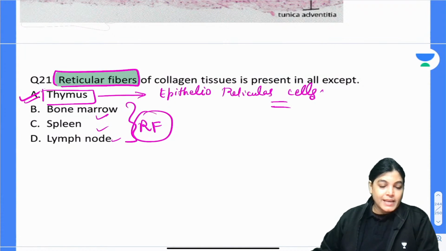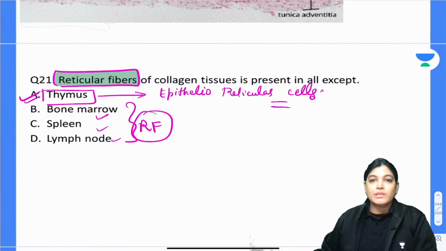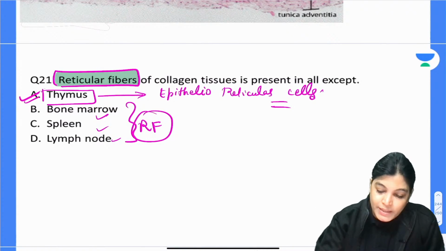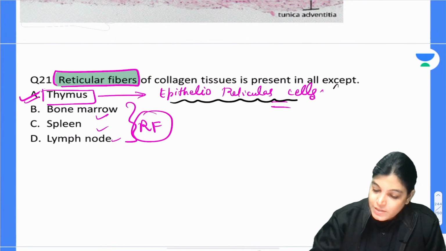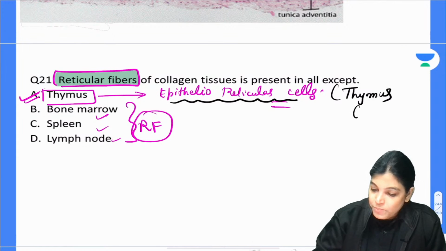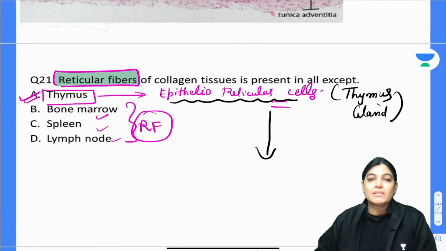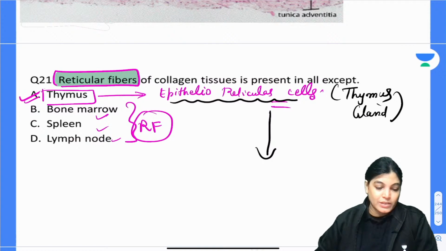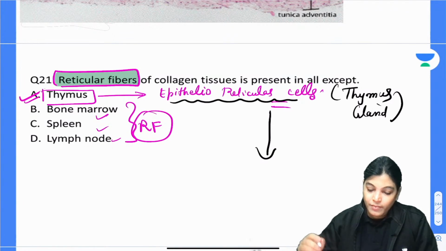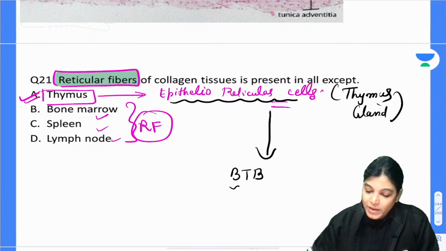The next important point: can anybody tell me what is the function of epithelioreticular cells? It is forming one important layer. Epithelioreticular cells present in the thymus gland are very important for forming one of the layers. It's absolutely correct, Sri, don't worry. The epithelioreticular cells of the thymus gland lead to the formation of BTB.